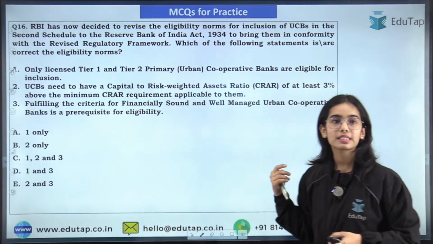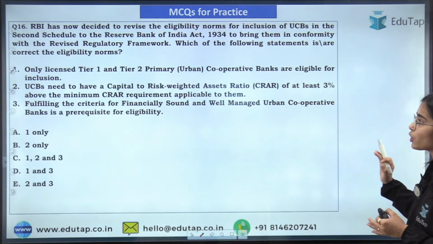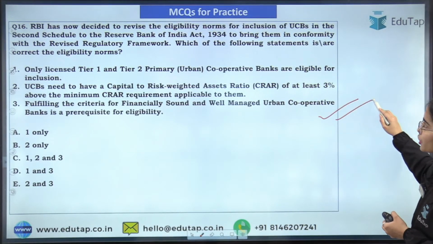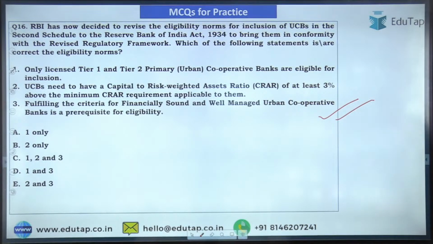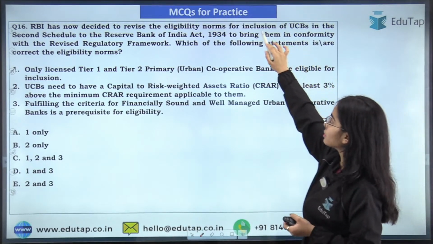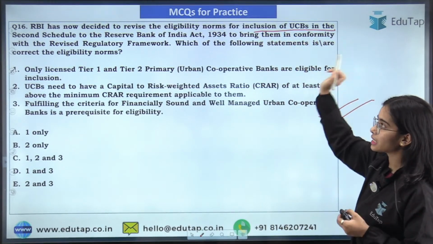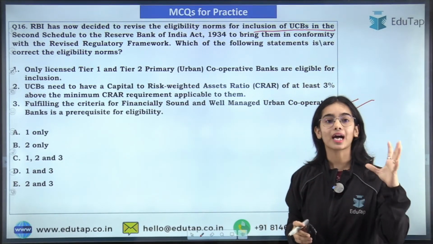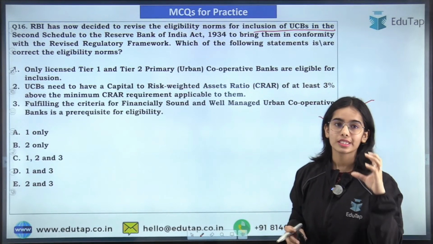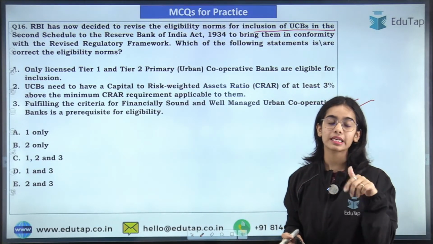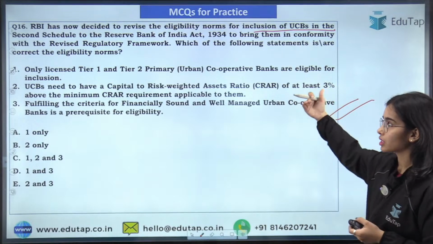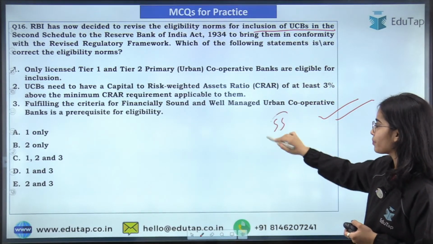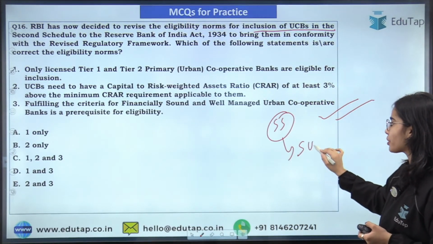Now next question is regarding the urban cooperative banks. So try to answer this question. So the inclusion of urban cooperative banks in the second schedule, there are the guidelines that have been released by the Reserve Bank of India regarding the inclusion of the scheduled urban cooperative banks in the second schedule. Okay, that means they will become the scheduled urban cooperative banks.